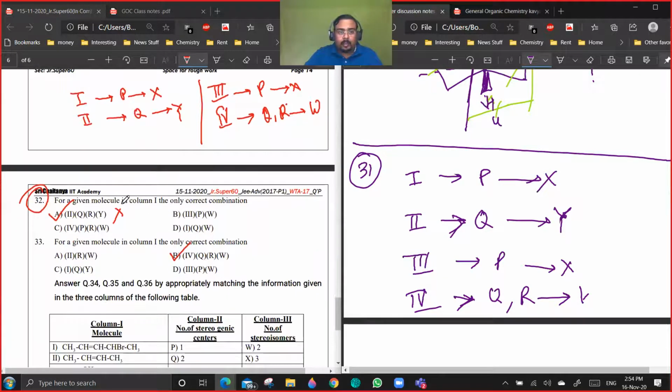Okay. 32, given molecule in column 1, only correct combination 3pW, 4prW, no, it's 4qr. This is W, no?